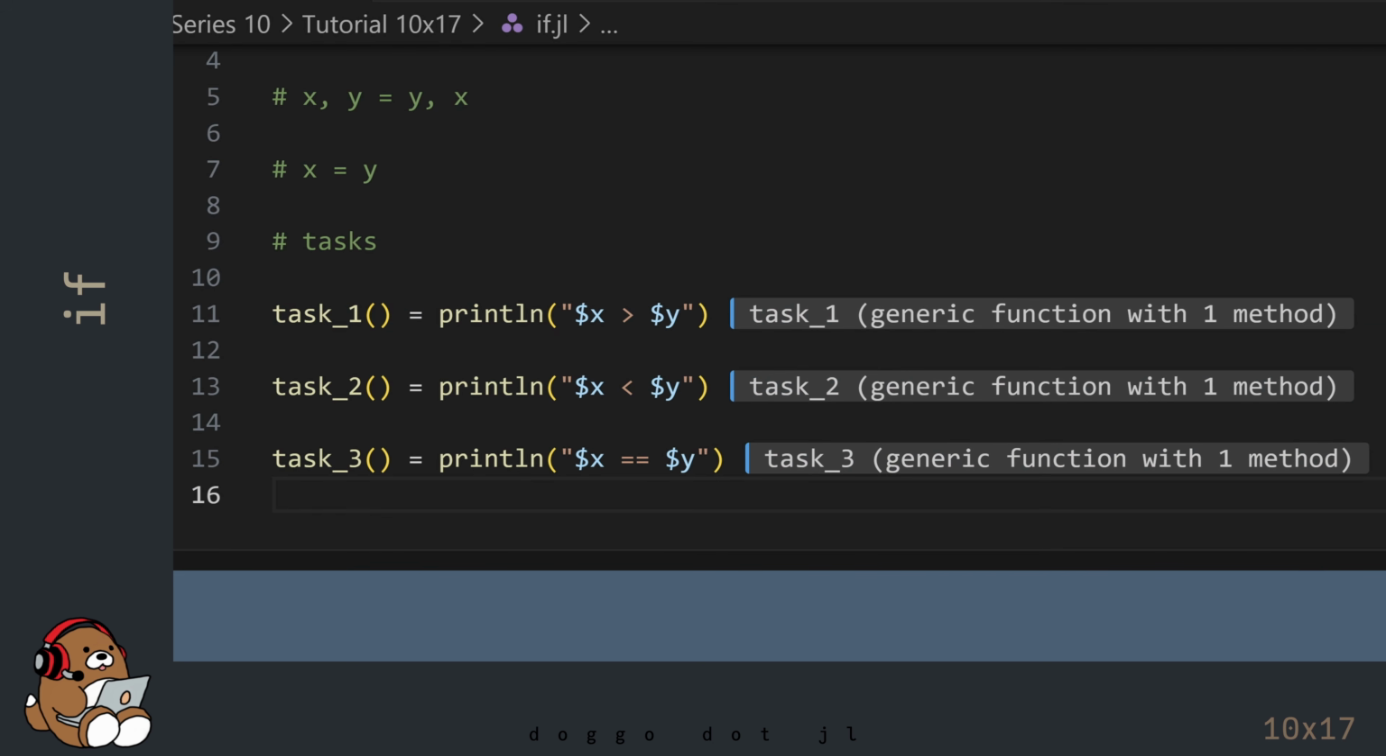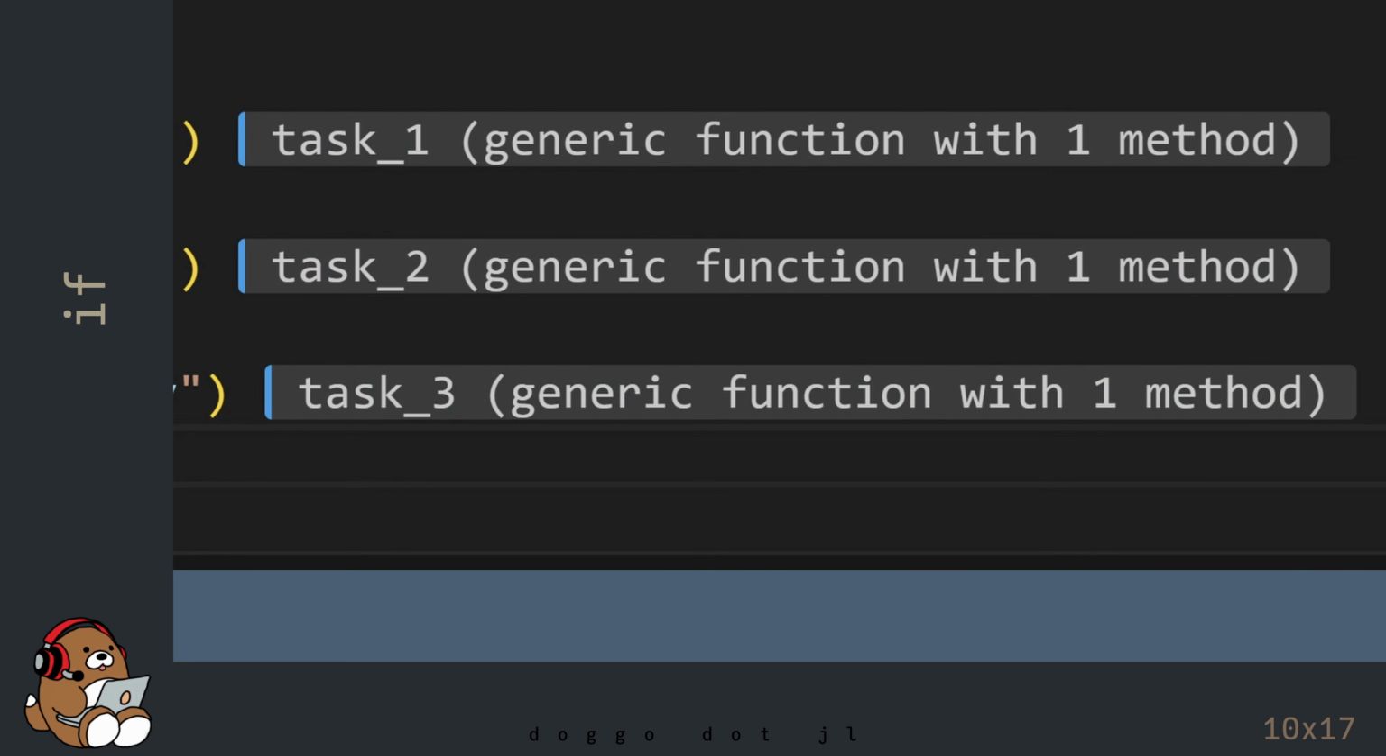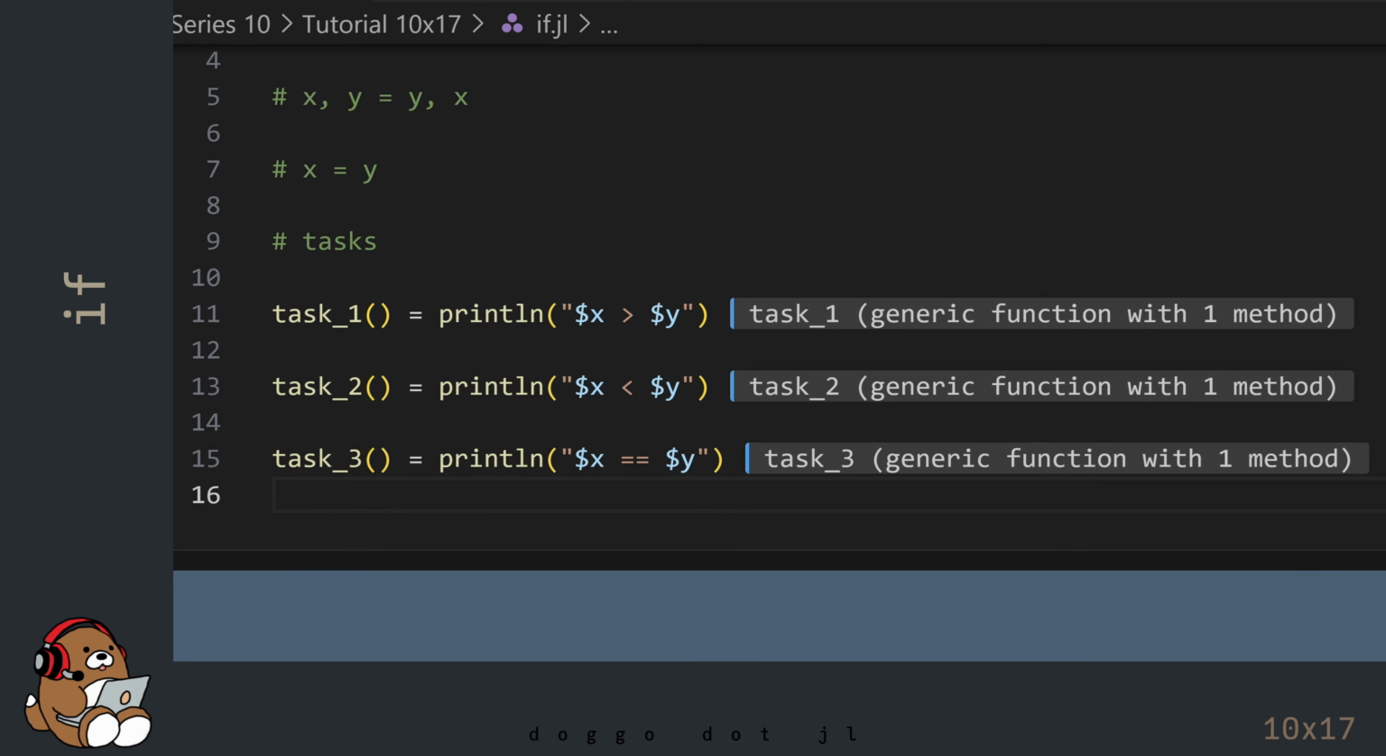When you hit Shift-Enter for each line, nothing happens. I'll explain what generic function with one method means in a future chapter. For now, what you need to know is that you just created 3 new functions named Task 1, 2, and 3, and made these new functions available for use in memory.